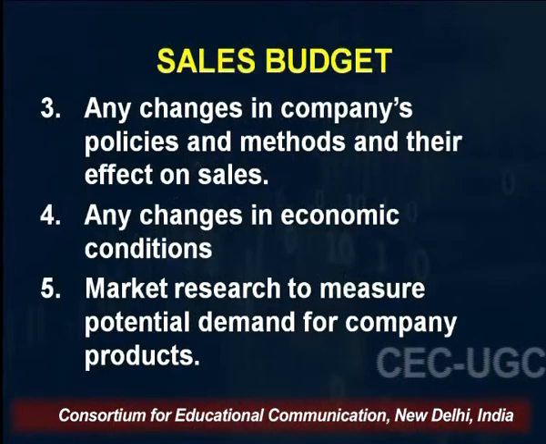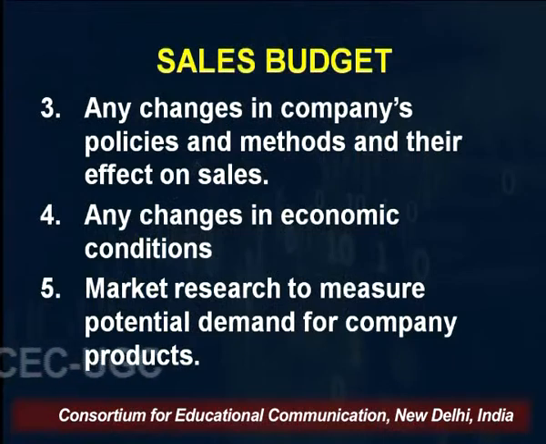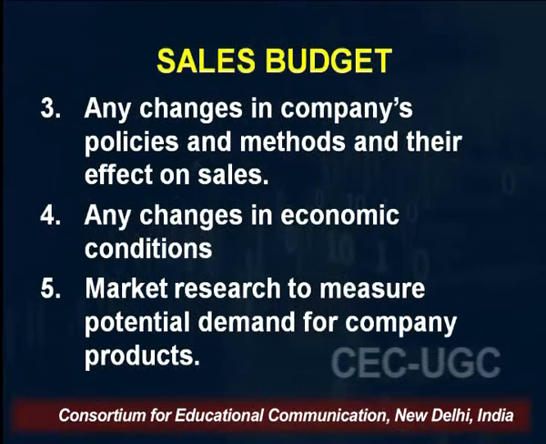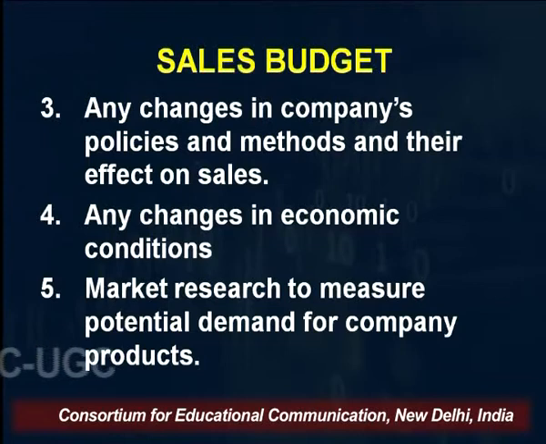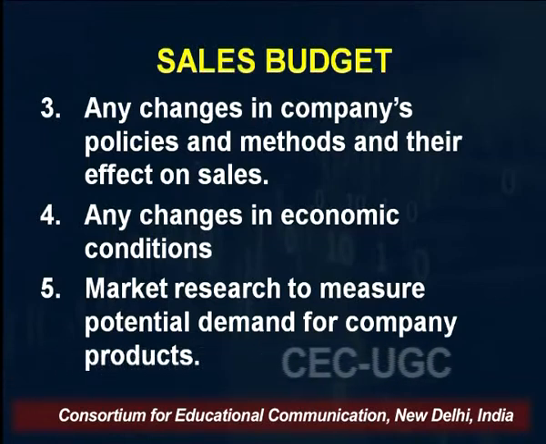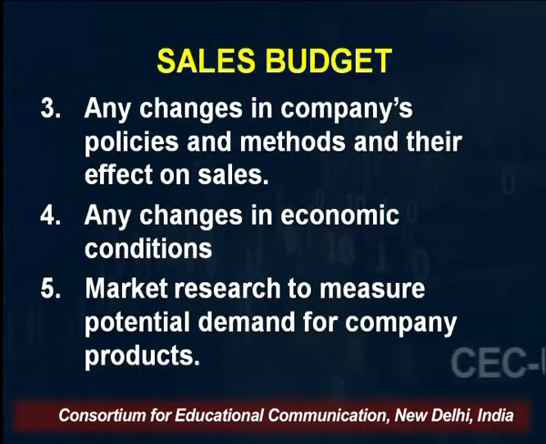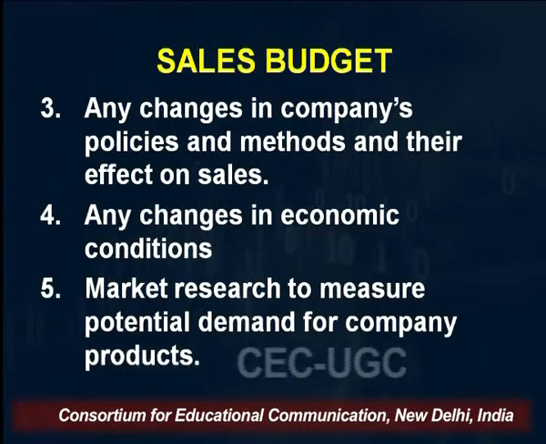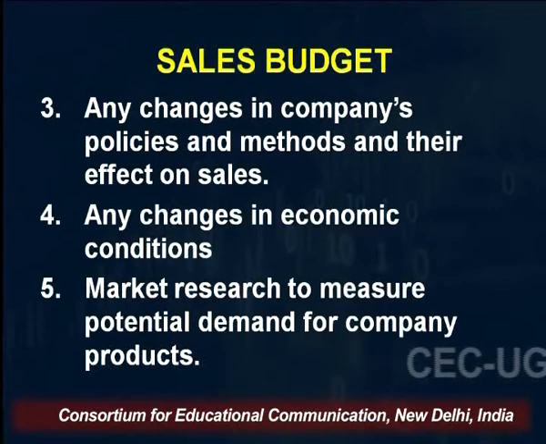Any changes in a company's policies and methods and their effect on sales. While preparing the sales budget, you should also keep in mind if there is any change in the company policy. For example, if you are selling goods on a 2 months credit basis, and the company decides that in future, instead of 2 months credit, it will give 3 months credit, then certainly, or most probably, it is going to affect your sales.